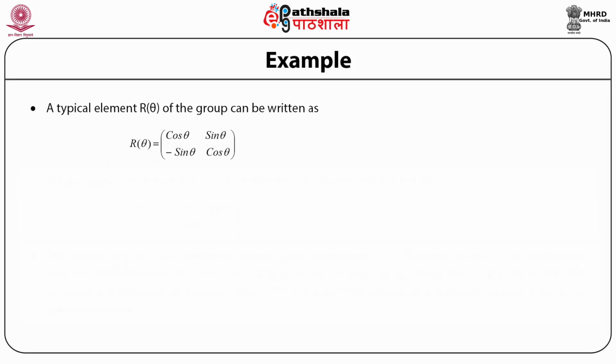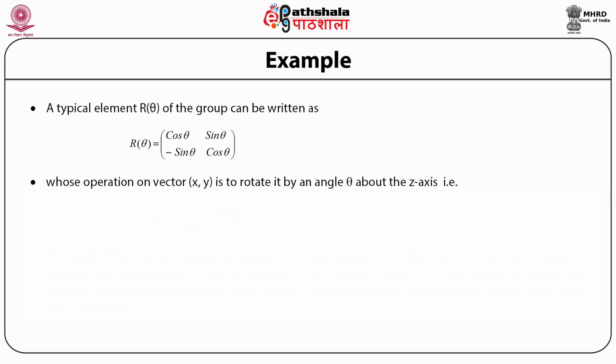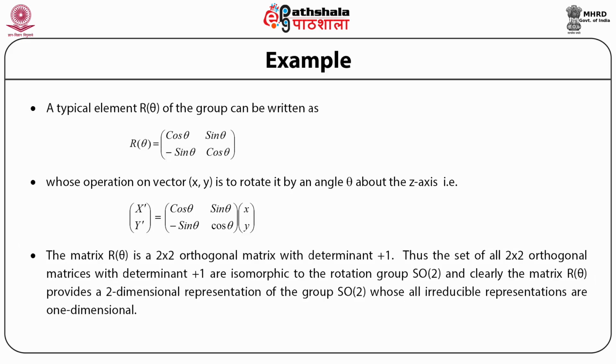A typical element R(theta) of the group can be written in the form of a 2 by 2 rotation matrix with matrix elements cosine theta, sine theta, minus sine theta, cosine theta. You are all familiar with this rotation matrix. What does it do? It operates on a vector (x, y) in two-dimensional space, and it rotates this vector by an angle theta about the z-axis. That is, the vector (x', y') is given by the matrix cosine theta, sine theta, minus sine theta, cosine theta operating on the vector (x, y). The matrix R(theta) is a 2 by 2 orthogonal matrix with determinant plus 1.